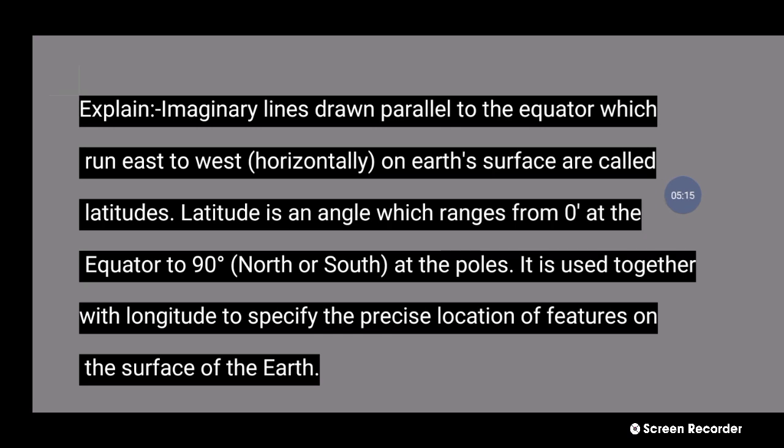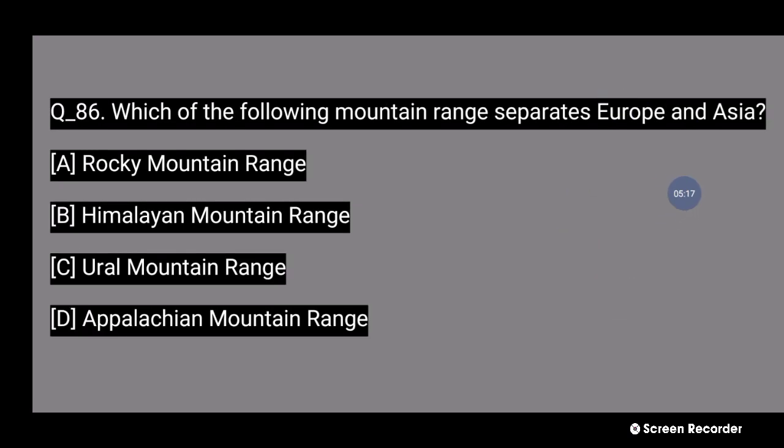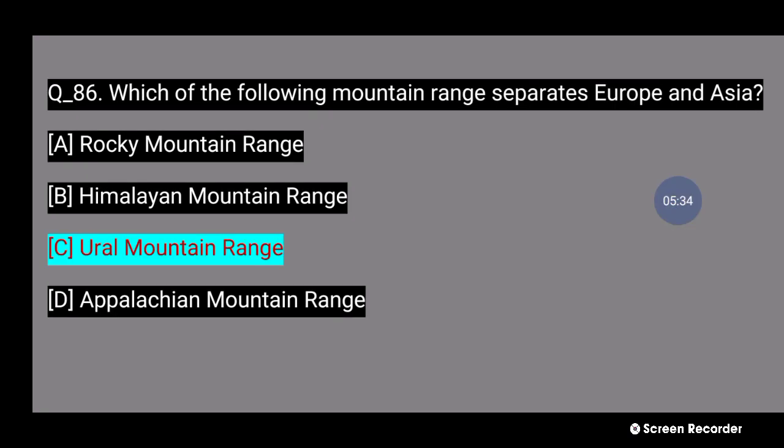86 number question কি বলছে, which of the following mountain ranges separates Europe and Asia? এই চারটি অপশনের মধ্যে কোনটি হবে? Number C, the Ural mountain range is the mountain range that separates Europe and Asia.